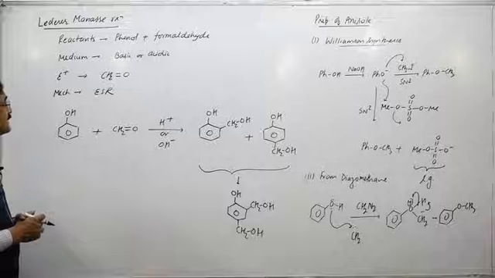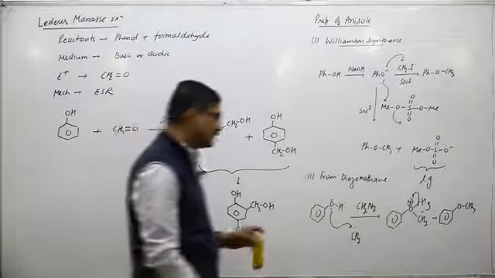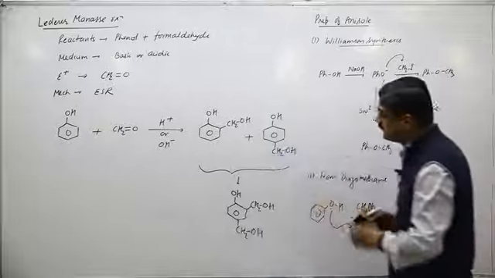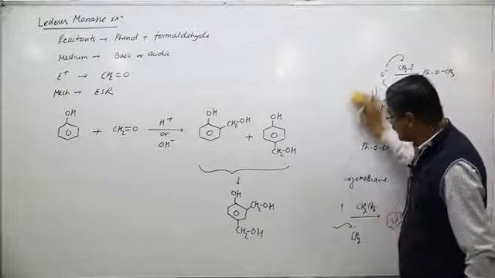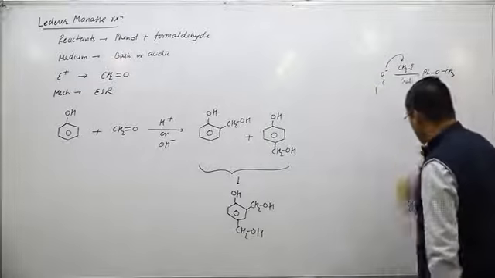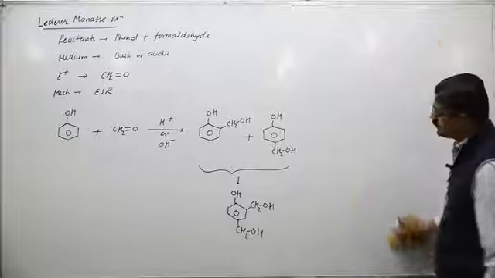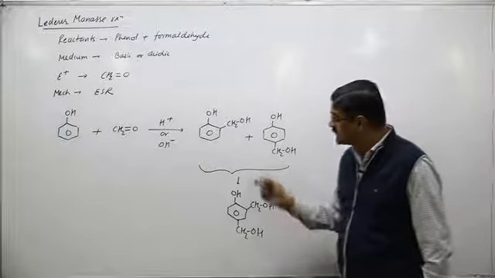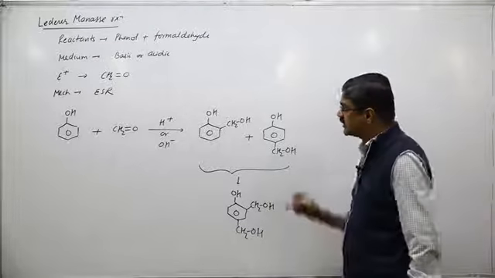This reaction is known as the Lederer-Manasse reaction. By this reaction, we can prepare a polymer known as Bakelite or Novolac. There are two different polymers, one is Bakelite, another is Novolac, and both can be prepared by this reaction.